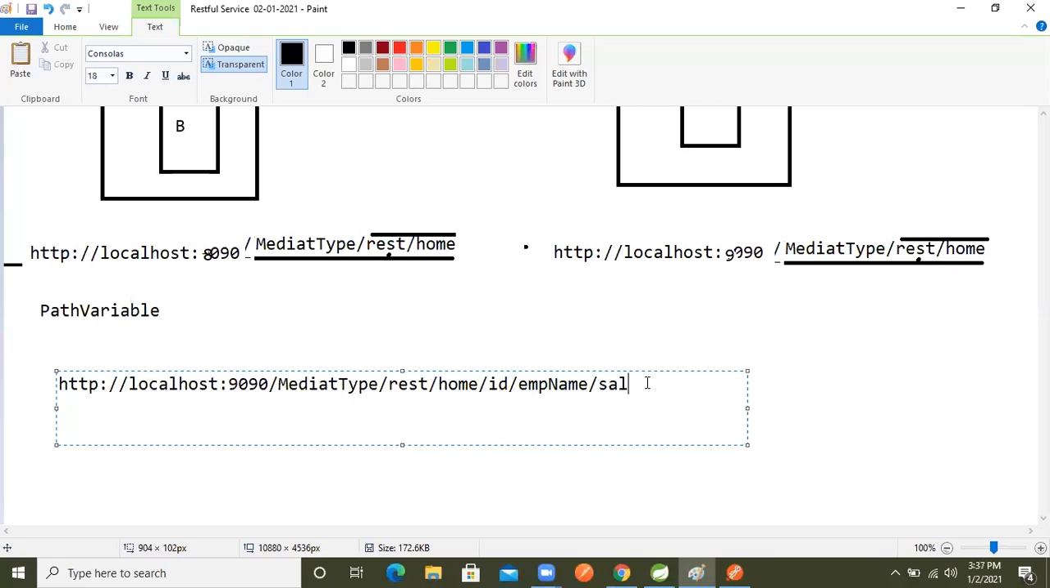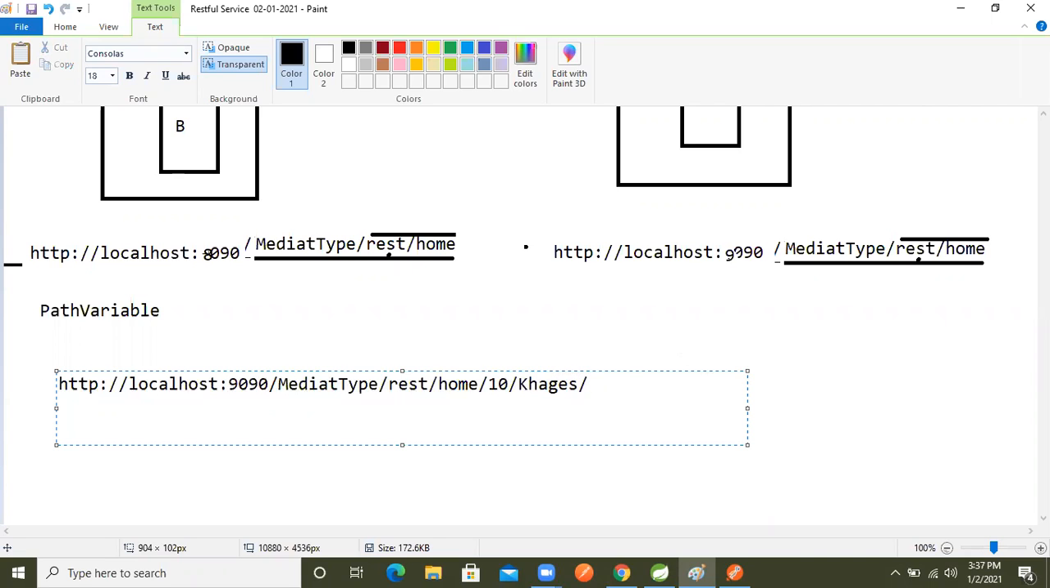So this is called a path variable. In that path variable, we can send a value as data. I'm saying that in an API I will write all those things. Till now, here, I'm just sending the emp id, emp id 101.